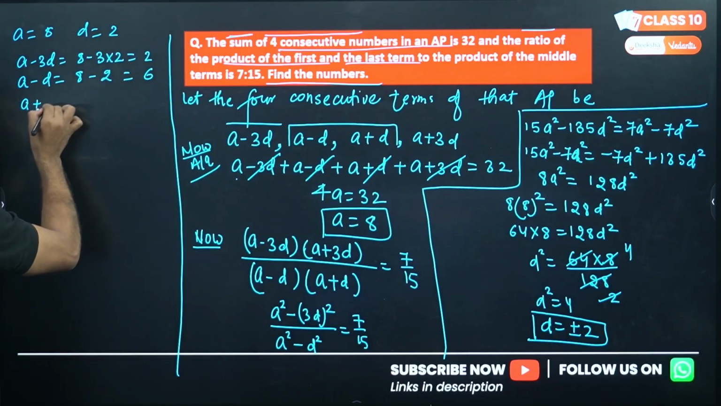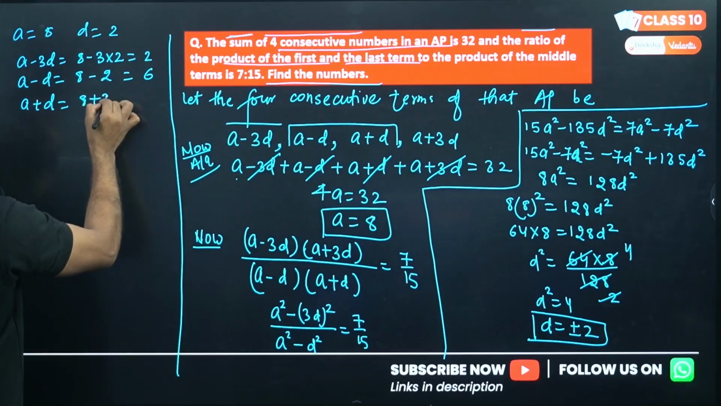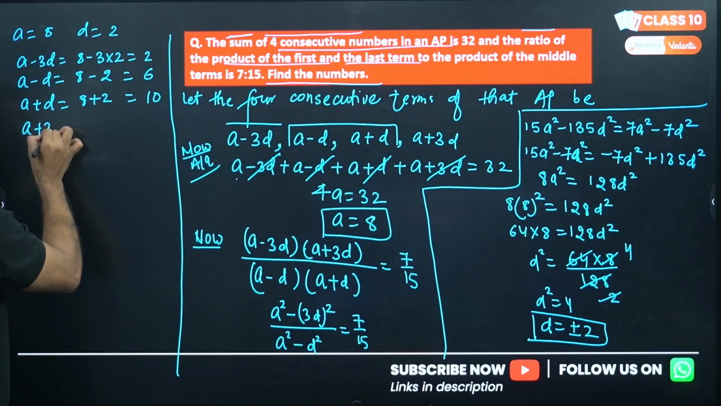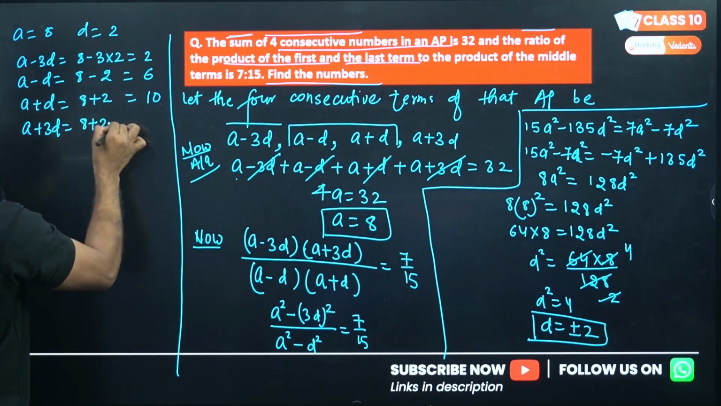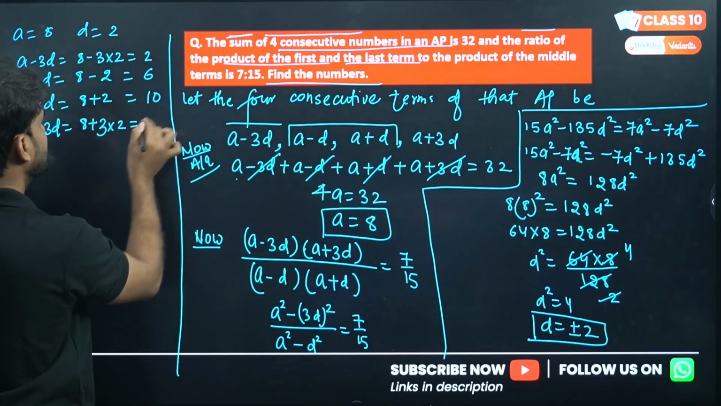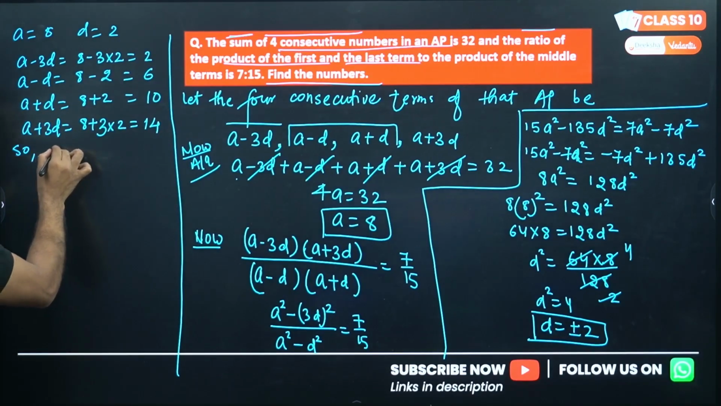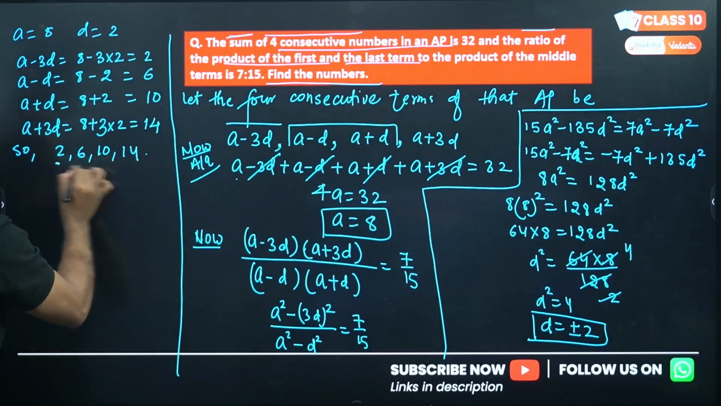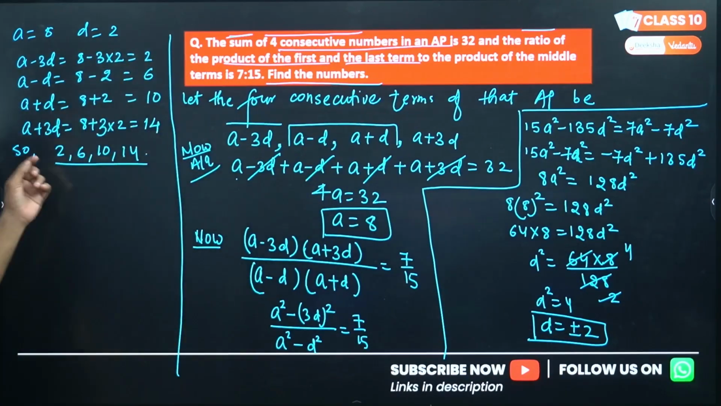Now a plus d. A is 8 and plus d means plus 2. That will be 10. Now a plus 3d. A is 8 plus 3 into d, which is 2, so that will be 6. 8 and 6, 14. So the AP is 2, 6, 10, 14. On considering d in positive form, we are getting the AP 2, 6, 10 and 14.